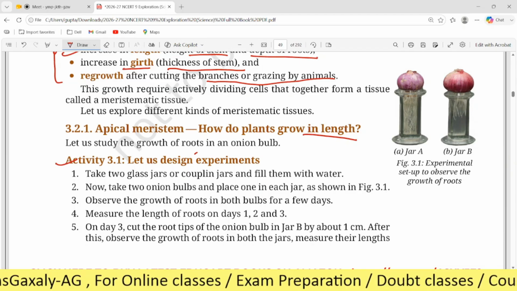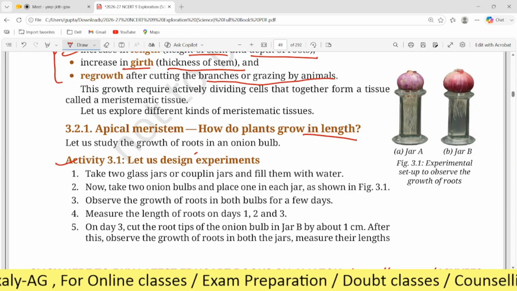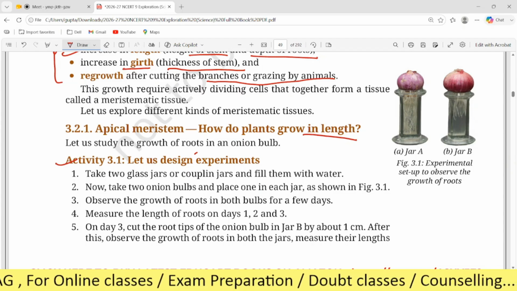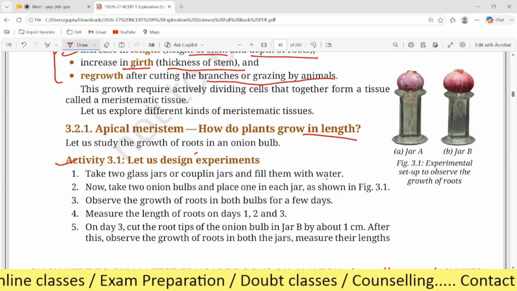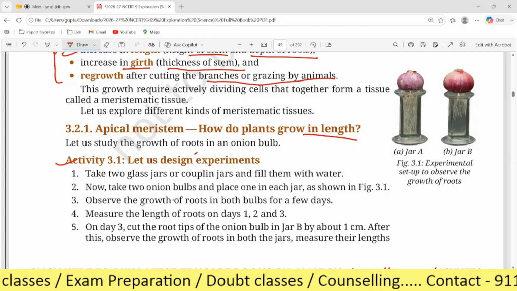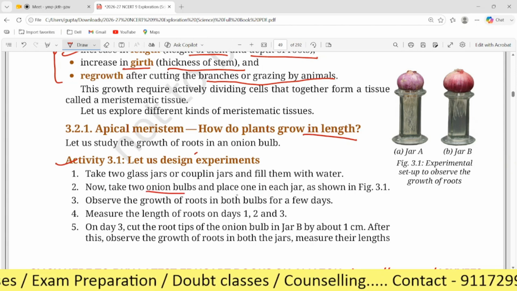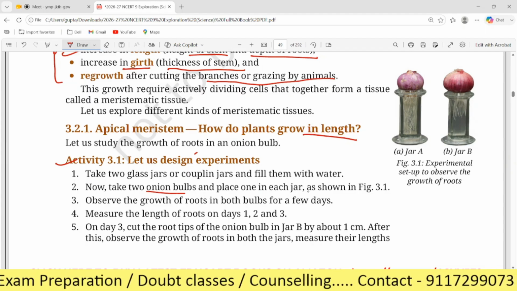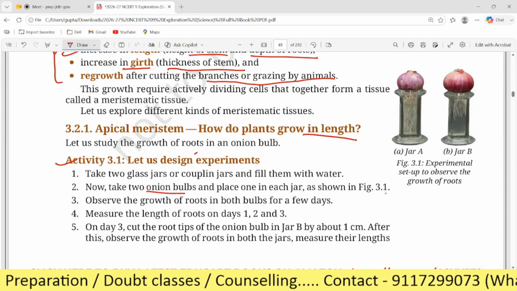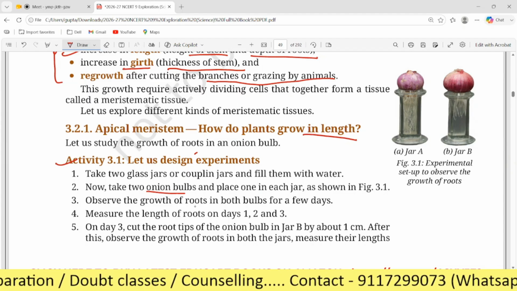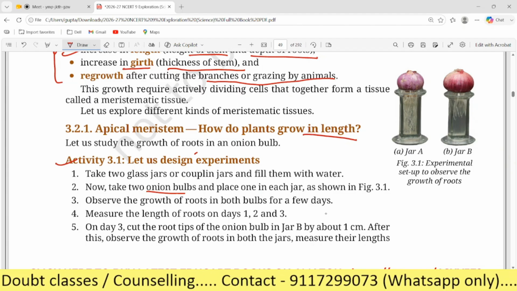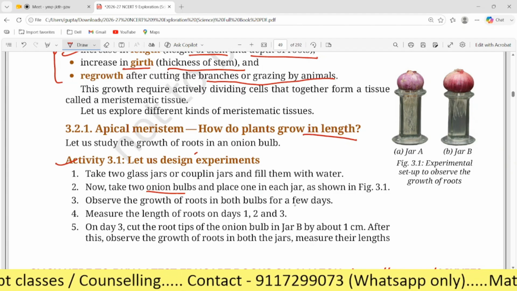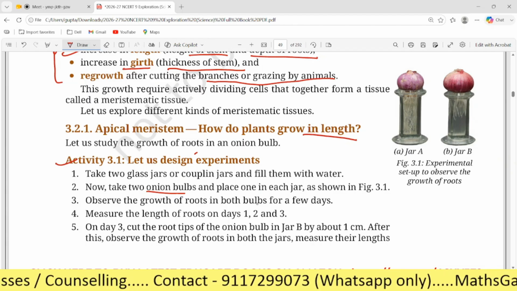Here, as it is saying, now take two glass jars or coupling jars and fill them with water. Now take two onion bulbs and place one in each jar, as shown in figure 3.1. Observe the growth of roots in both bulbs for a few days.